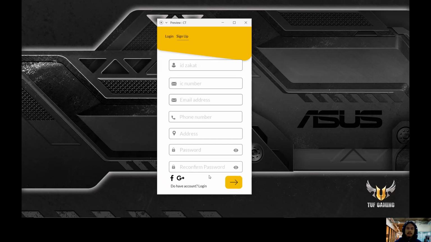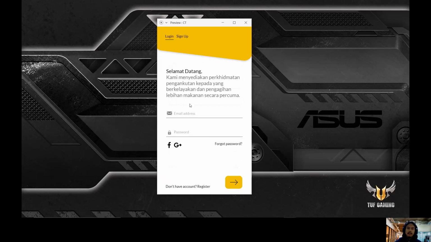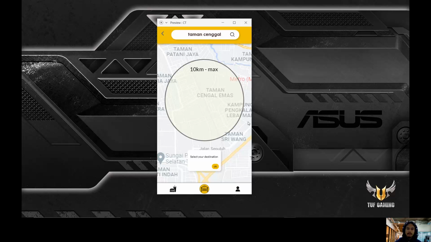Okay. So in this registration, they have to fill in their credentials and put in the ID zakat. And this ID zakat will be provided by the authorities to make sure that the users of the application will be the ones who should get the services and not the people who do not deserve it. Okay. So after filling up all of this, they will be verified, and then they can log in using the email address and password that they have set up. So after that, they can go to the main page of the application.